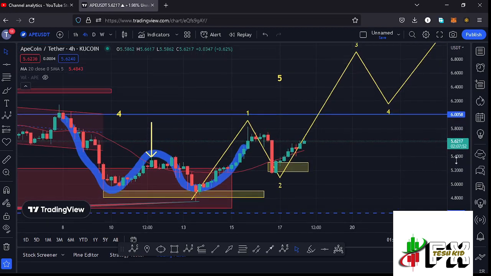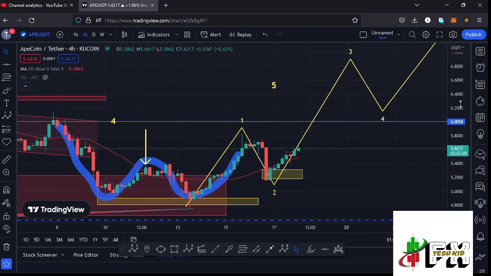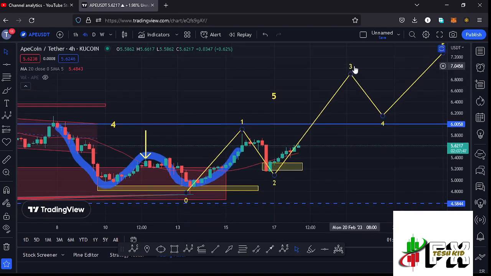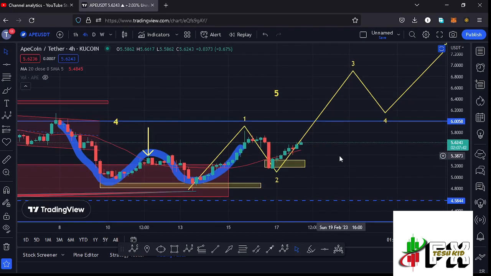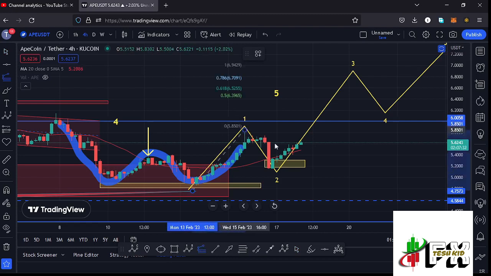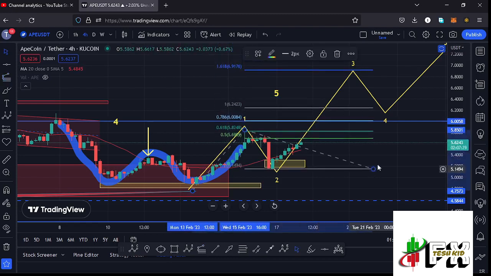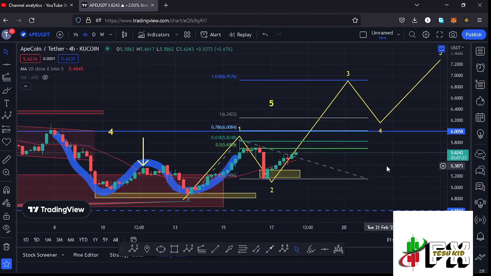And after fully maximizing our target area to the lower side in the formation of that wave 2, whatever we expect here on the short-term scenarios is another massive bounce to the upside in the formation of this wave 3, and this is what I'm expecting to play out next here on the Apecoin chart. Sketching out my minimum target area to the upside in the formation of that wave 3 by connecting the trend-based Fibonacci from the low of the first wave to the high of that wave 1, then dragging the fibs to the low of the second wave, that gives me a minimum target area to the upside in the formation of that wave 3 at the fib level 1.618, and that is at around the $6.9176 mark, and that is the minimum that I'm expecting this wave 3 to the upside to do.